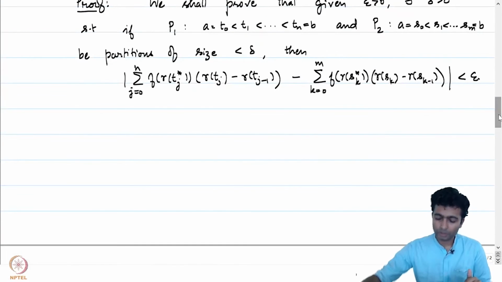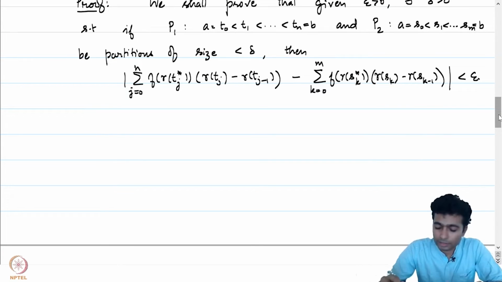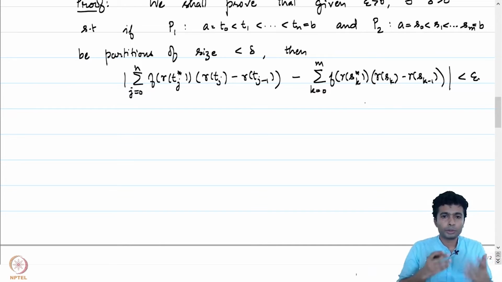What do we want to show? We want to show that this difference is less than epsilon whenever the maximum mesh size or the partition size is less than delta. The observation is that the usual trick of going down to a refinement works here as well.